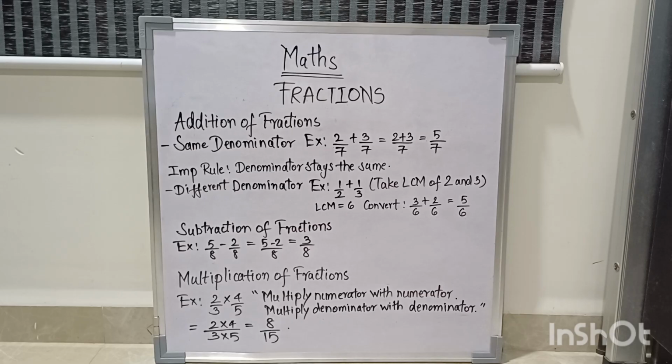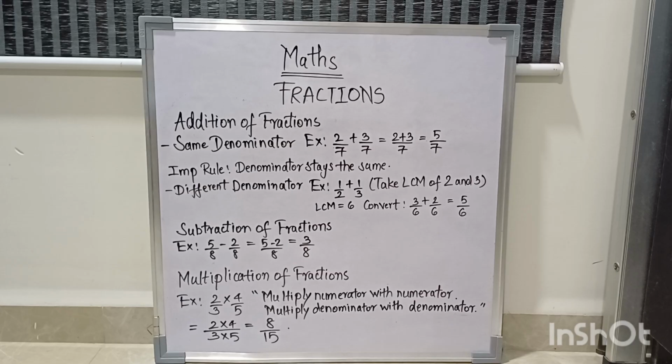That's how you do the addition of fractions with different denominators. In the live example which you are seeing, 1 by 2 and 1 by 3 become 3 by 6 and 2 by 6, because 6 is the LCM. 2 3s are 6, 3 2s are 6. So multiply numerator and denominator by 3 for 1 by 2 and by 2 for the 1 by 3 fraction. That's how you add and get the answer. For addition, the denominator always has to stay the same.